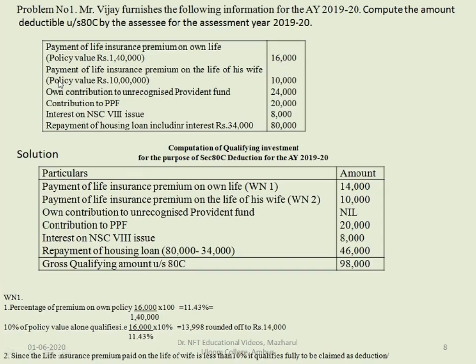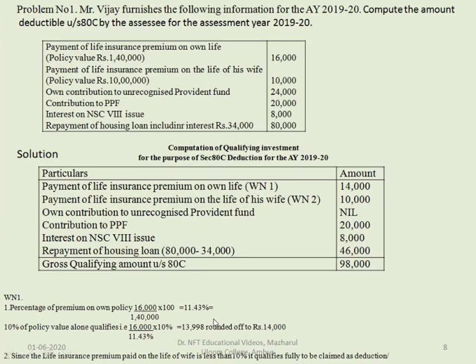First we'll find out how much is the percentage of the life insurance for 1,40,000. So here just see the working note which is given, percentage of premium on own policy. So 16,000 is the amount of payment made, that is a premium paid 16,000, divided by total policy value. The total policy value is 1,40,000 into 100, which gives you the percentage of premium on own policy. It comes around 11.43%.